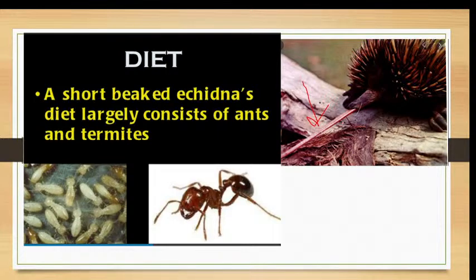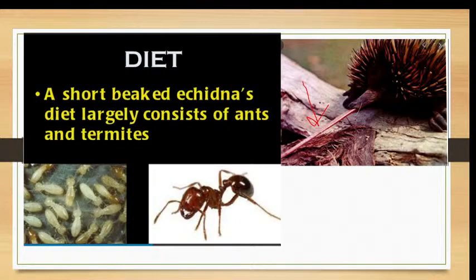This is a spiny anteater, because they have spines on the body. The peculiarity of the tongue is that it is very sticky, so the moment it puts the tongue into the termite nest or into the nest of ants, so many insects will get stuck on the tongue.